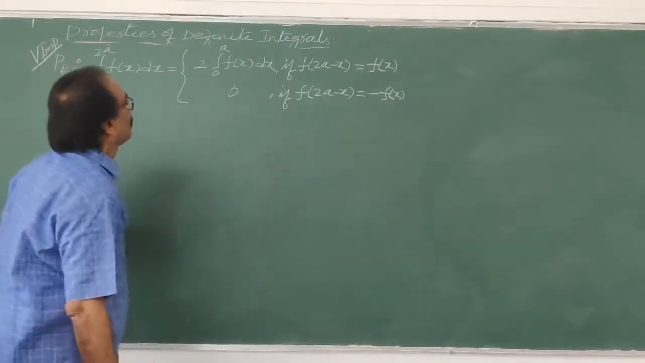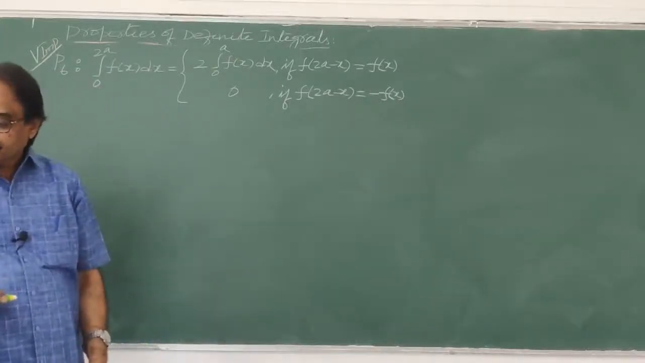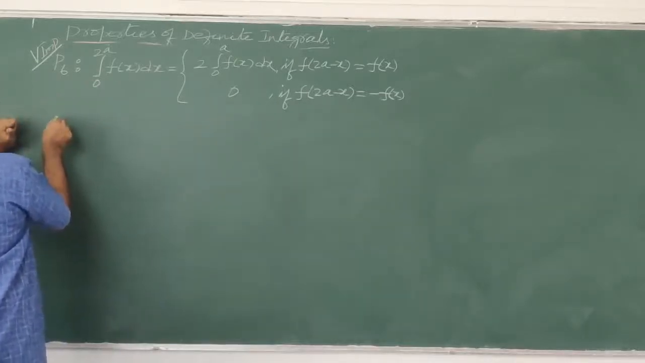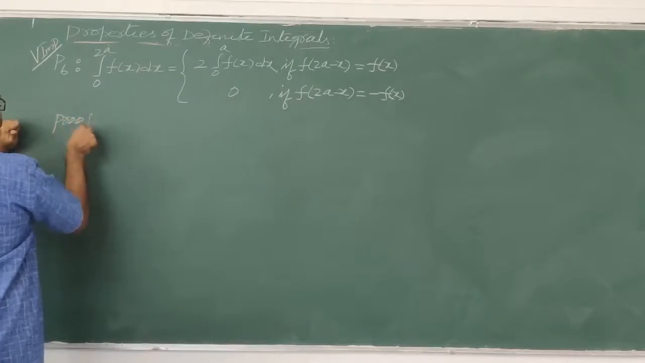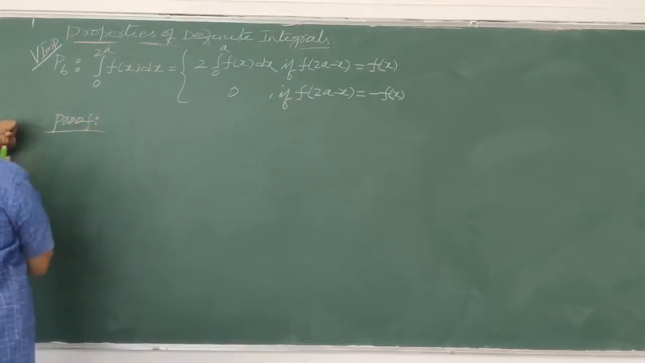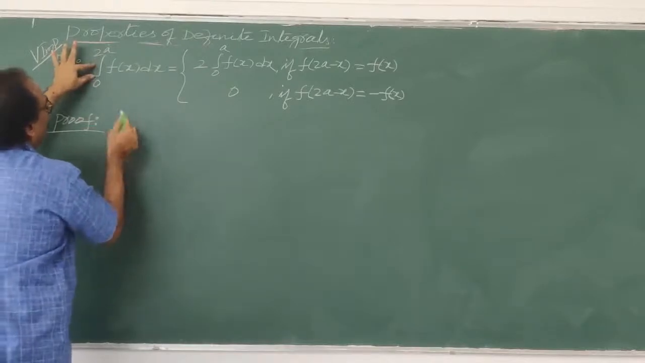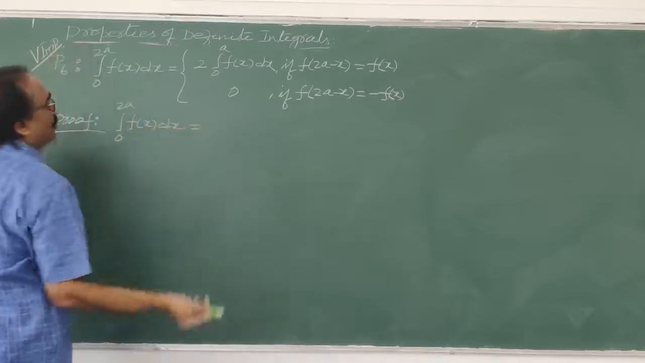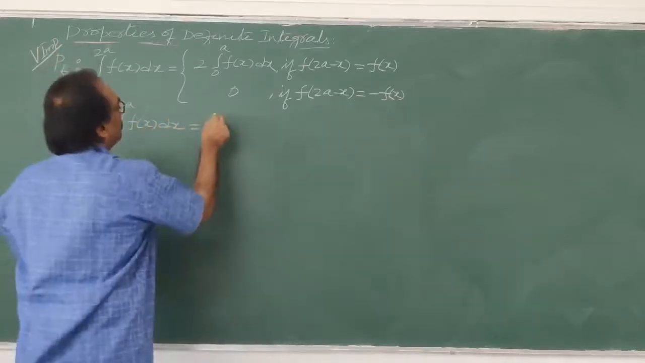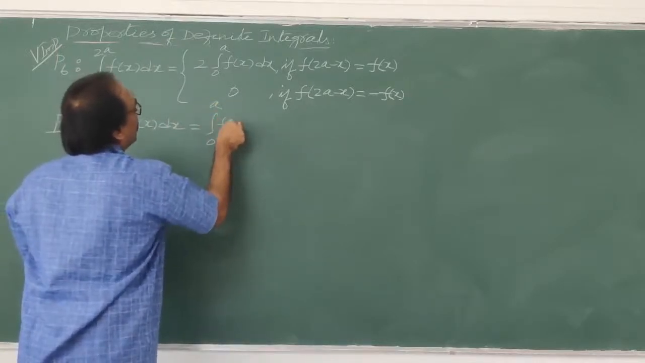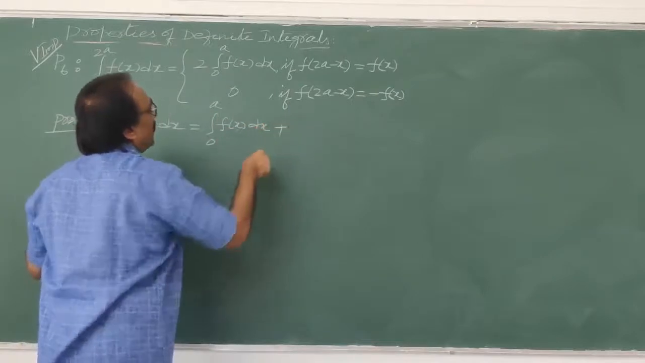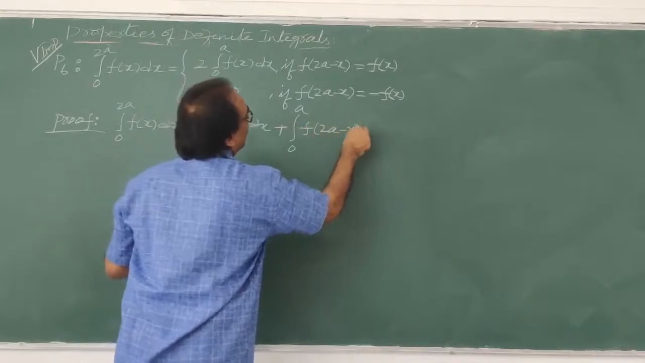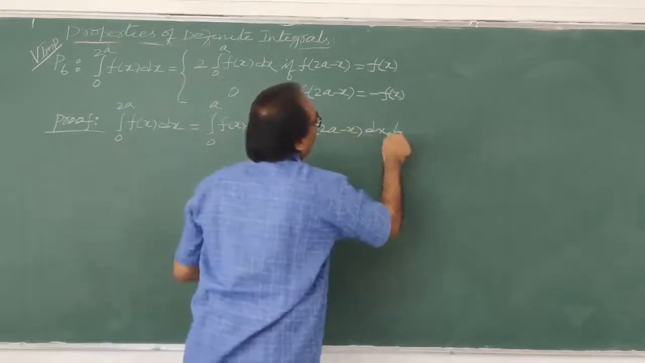So here you see what we can do. Property 6 means, this is given. Now I will write the proof here. First, you take this one, integral 0 to 2a f of x dx. How can you write this? This is integral 0 to a f of x dx plus integral 0 to a f of 2a minus x dx. Correct or not? This is by property 5.